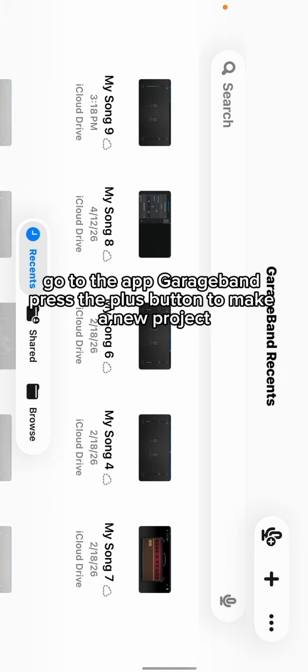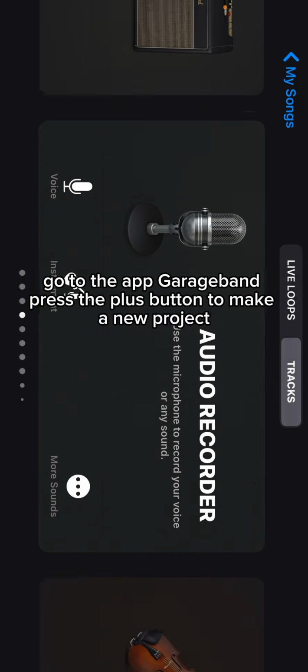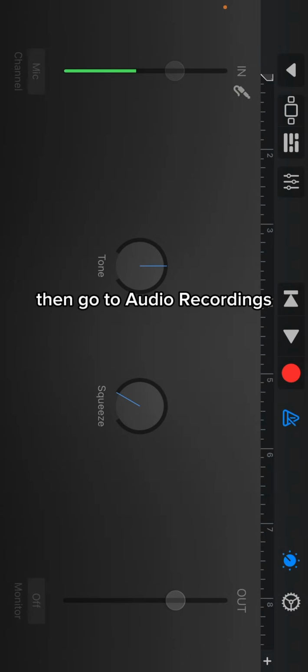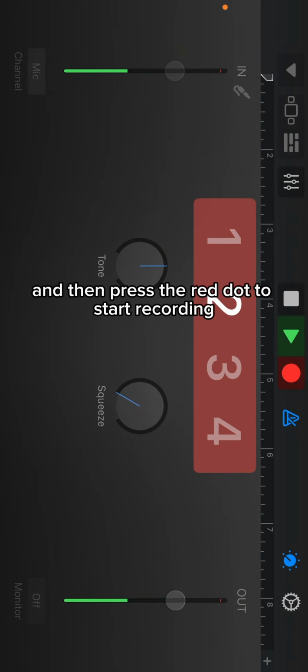Go to the app GarageBand. Press the plus button to make a new project. Then go to Audio Recordings, and then press the red dot to start recording.